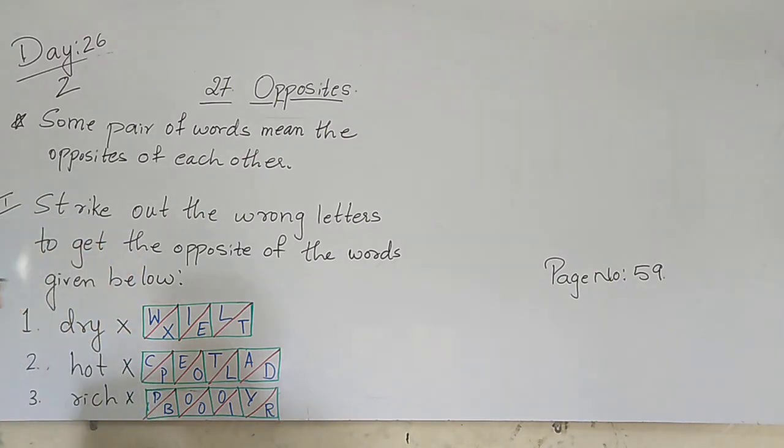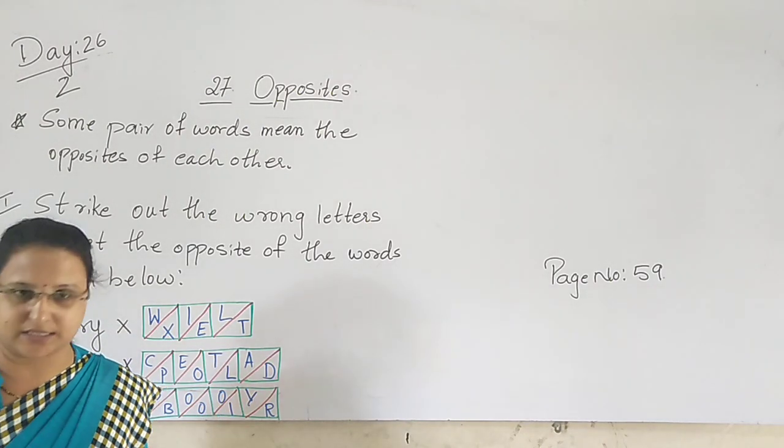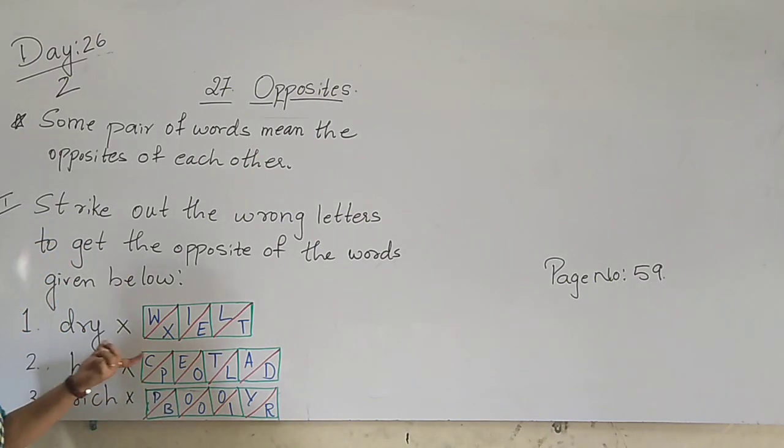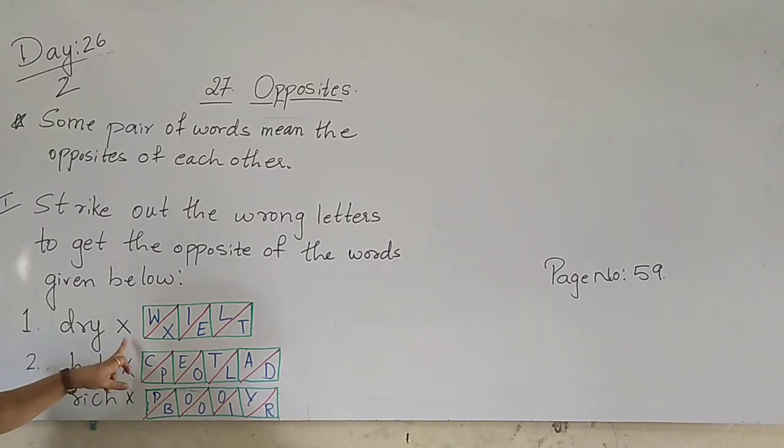Yes. So here, now opposite of dry. Dry means what? The opposite of dry is what here? Wet. So the spelling for wet is what? W-E-T. Wet.